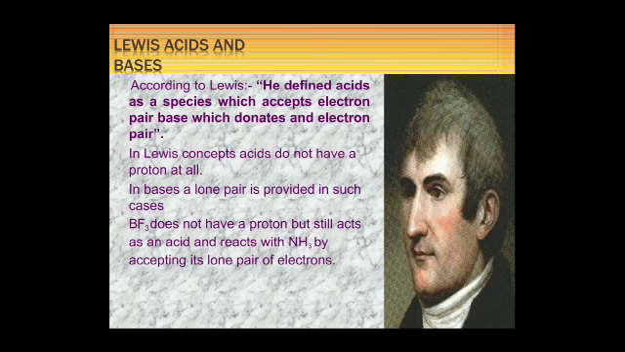He defined an acid as a species which accepts an electron pair, and a base as one which donates an electron pair. In the Lewis concept, an acid does not need to have a proton at all. In a base, a lone pair is provided. In such a case, BF3 does not have a proton but still acts as an acid and reacts with ammonia by accepting its lone pair of electrons.